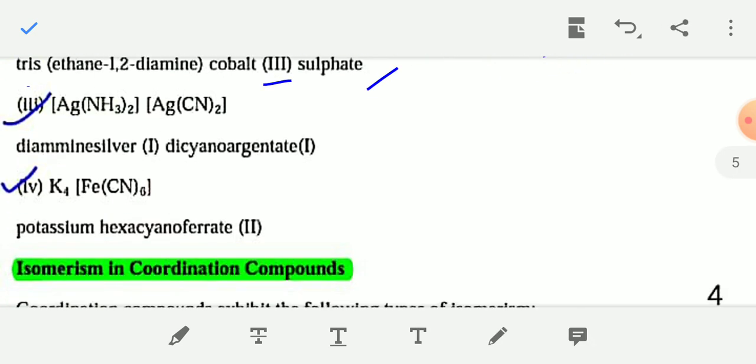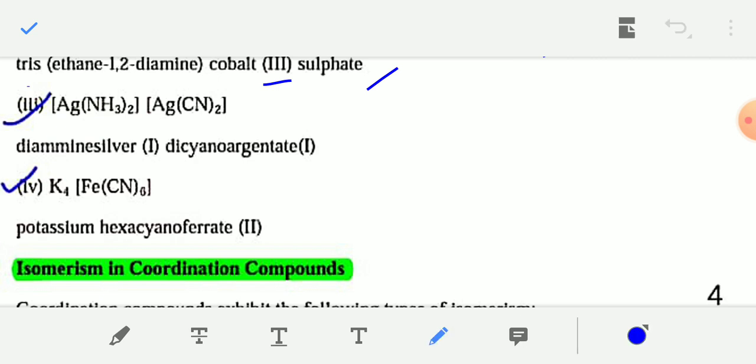Next example is [Ag(NH3)2][Ag(CN)2]. In this complex, both the cationic and anionic parts are coordination entities.